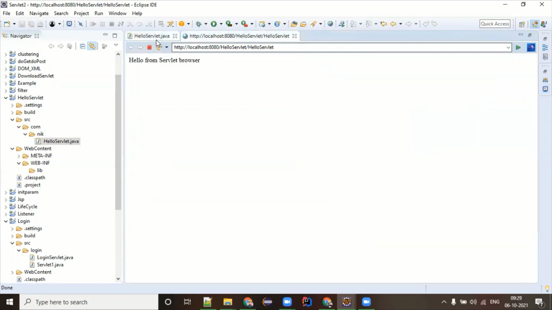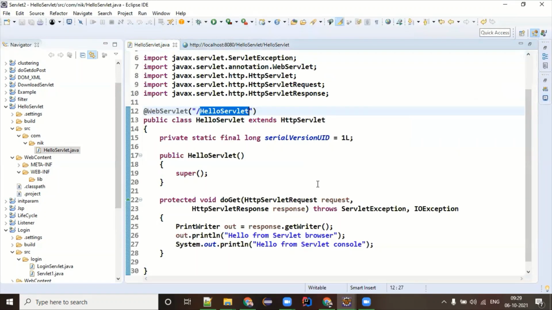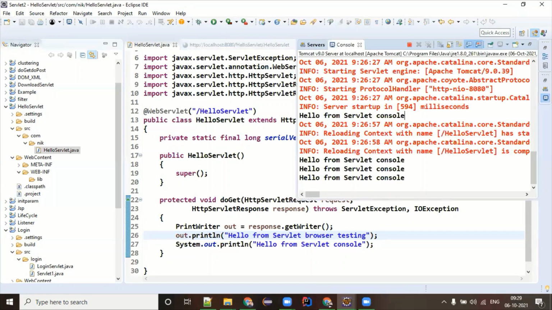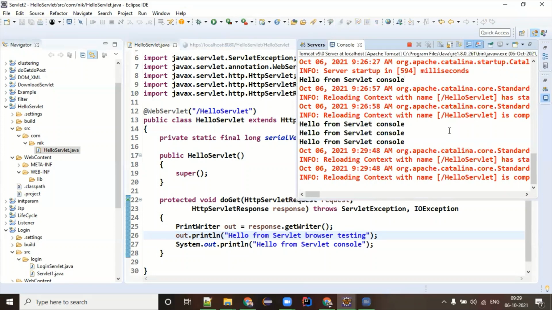Right. Up to Tomcat 6, whenever you changed anything in the Java code of your servlet and saved it, you needed to restart your Tomcat. But thank God, from Tomcat 7 onwards, they came up with hot deployment.